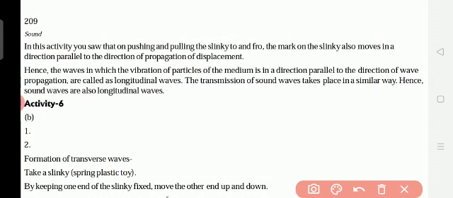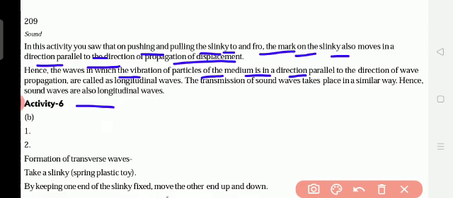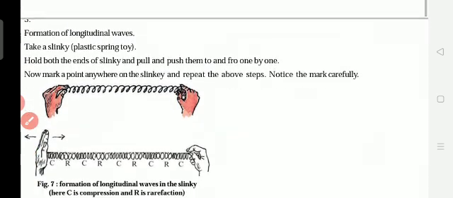In this activity, you saw that on pushing and pulling the slinky to and fro, the mark on the slinky also moves in a direction parallel to the direction of propagation of displacement. Hence, the waves in which the vibration of particles of the medium is in a direction parallel to the direction of wave propagation are called longitudinal waves. The transmission of sound waves takes place in a similar way. Hence, sound waves are also longitudinal waves.